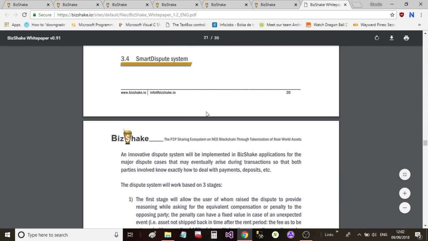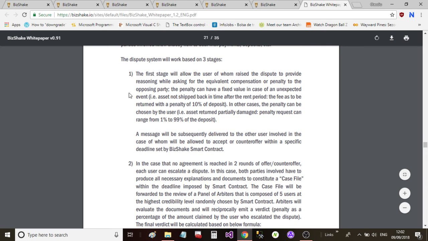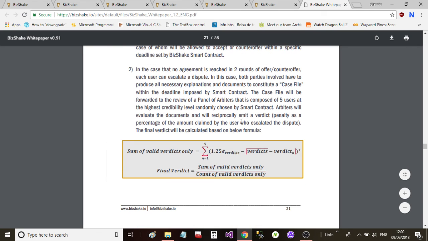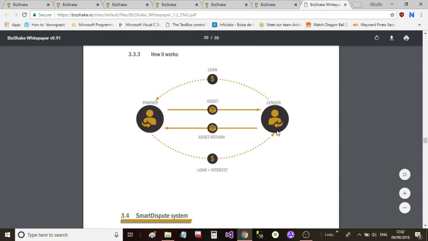So this is all going to be built within the ecosystem. And then you've got the Smart Dispute system as well. I'm not going to go through each one of these. I do suggest you guys read the white paper if you want to find out more about Bizshake. But I just wanted to cover it high level, just to give you guys some exposure to the project if you're interested. Okay, and I hope that was informative for you.